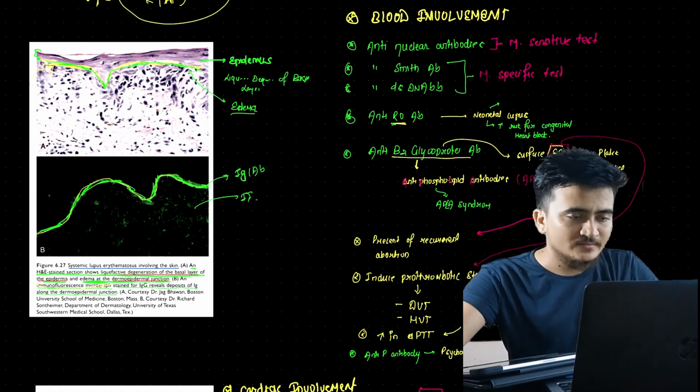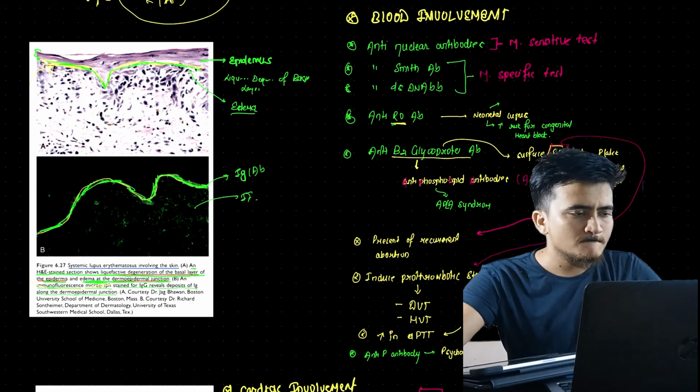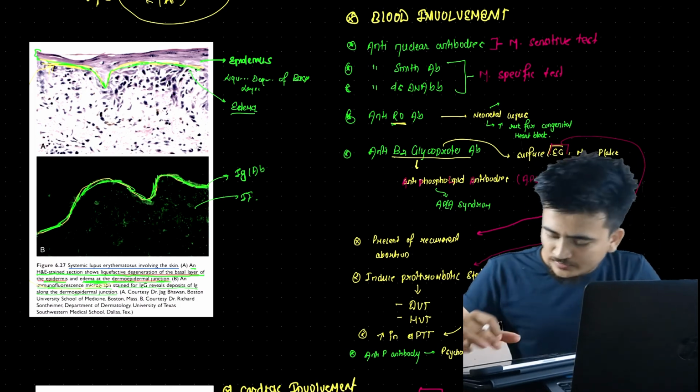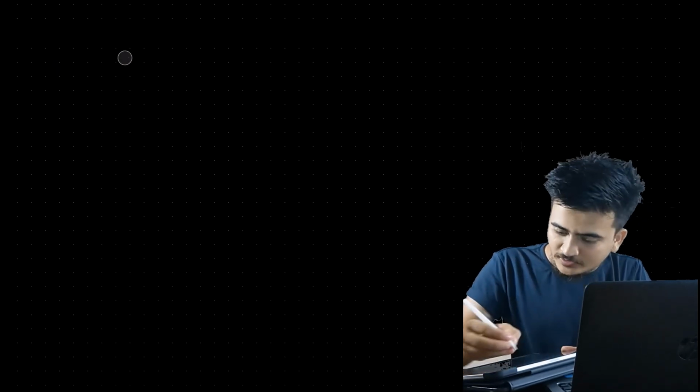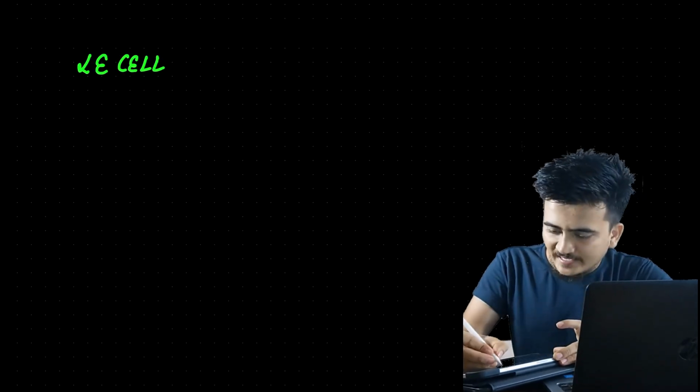Now proceeding forward, the thing that we need to know is there is one important cell, and the name of the cell is the LE cell, right? Okay, this is an important concept and also an interesting topic, the LE cell. Now what are these LE cells?